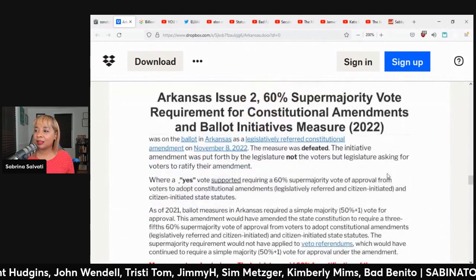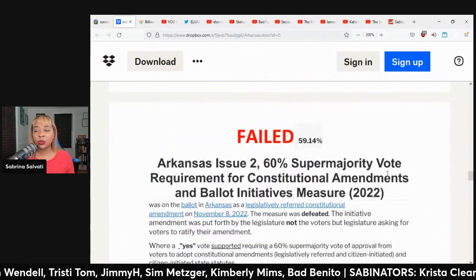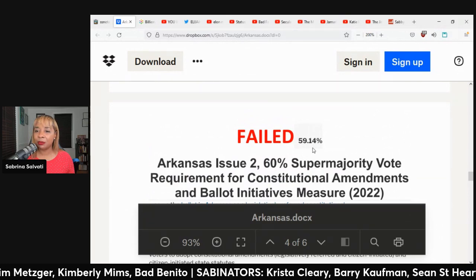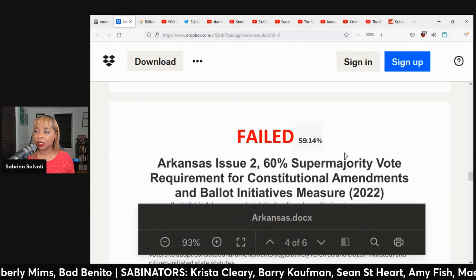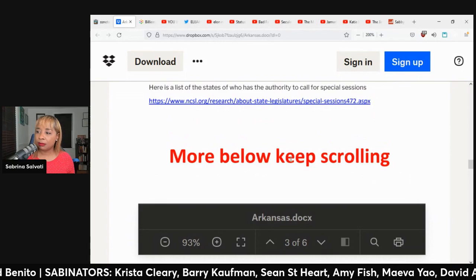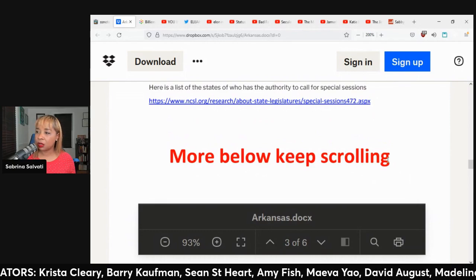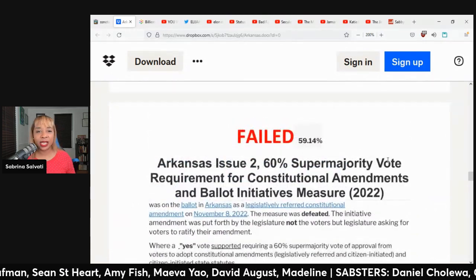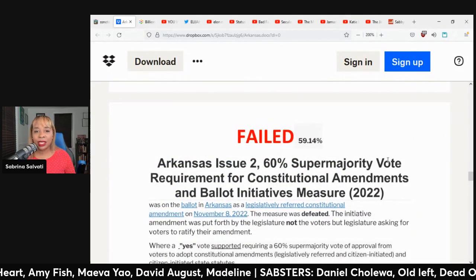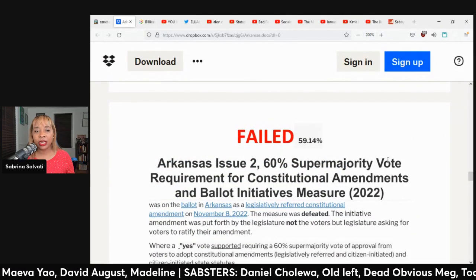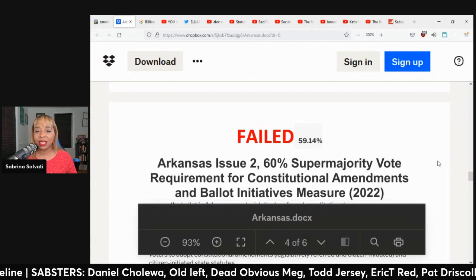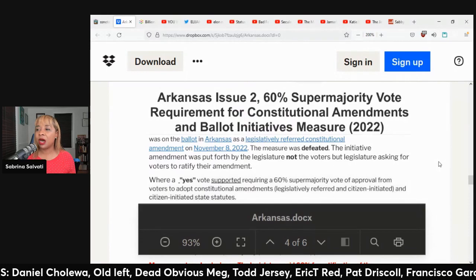The next initiative, this one also failed by 59.14%. Arkansas Issue 2, 60% supermajority vote required for constitutional amendments and ballot initiative measures.